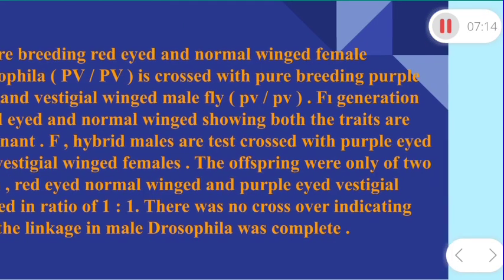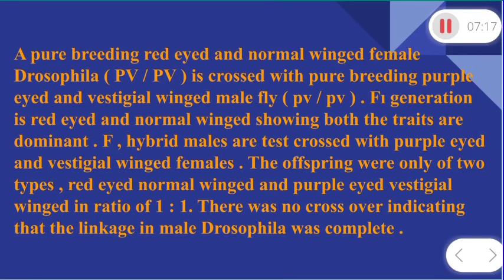This is the example of complete linkage. Here you are looking at a pure breeding red-eyed and normal wing female Drosophila. Listen, this is a dihybrid cross, because red-eyed is one trait and normal wing is the second trait. So we are taking two traits of a single individual. That is why this is a dihybrid cross. The genetic composition or allelic representation is capital P, capital B, capital P, capital B.